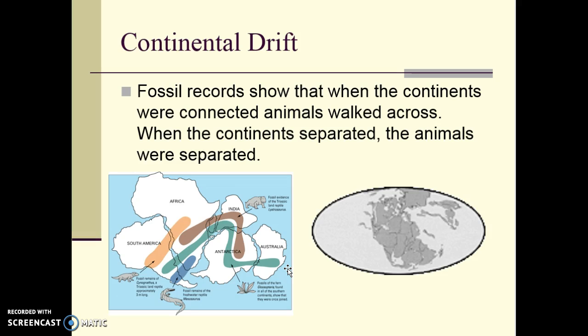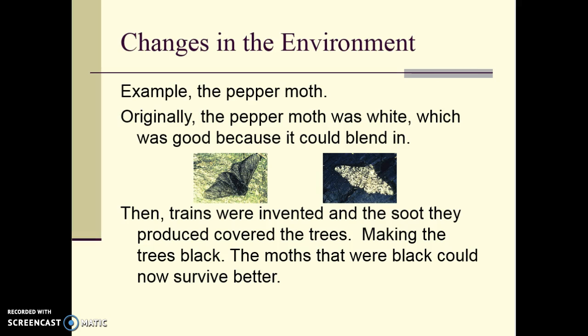So now there are ferns in Australia that are very, very different from descendant ferns that now exist in South America. You can also have changes in environment, and we talked about the pepper moth. This was something that was actually seen over the course of someone's lifetime, as the introduction of trains in the Industrial Revolution caused a lot of atmospheric pollution, which put pressure on this population of pepper moth.